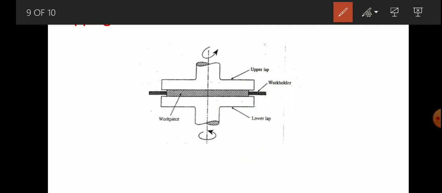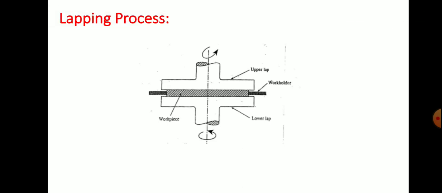The main purpose of the lapping process is to produce a geometrically true surface, to correct minor surface imperfections and improve dimensional accuracy. In this process, a very thin layer of metal, from 0.005 to 0.01 mm, is removed. The process is unable to correct large errors in the form of size and surface. It is a low effective process. So this was about the lapping process.